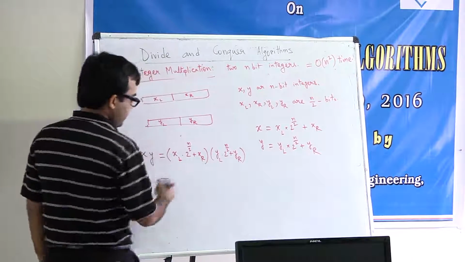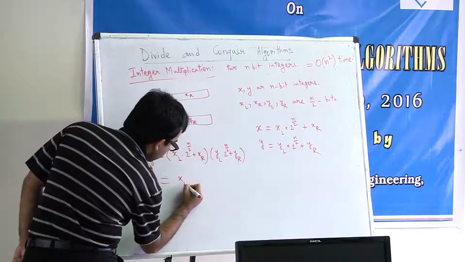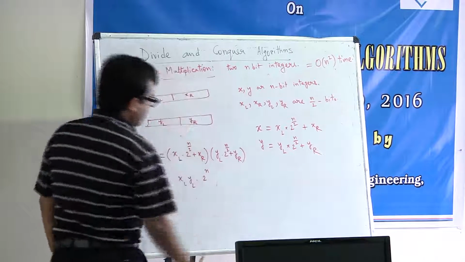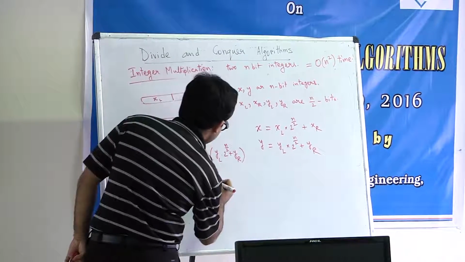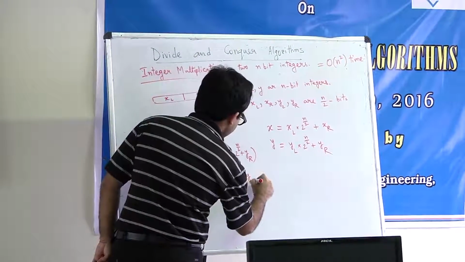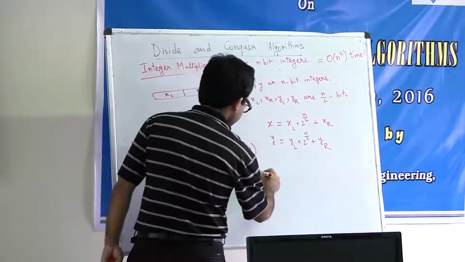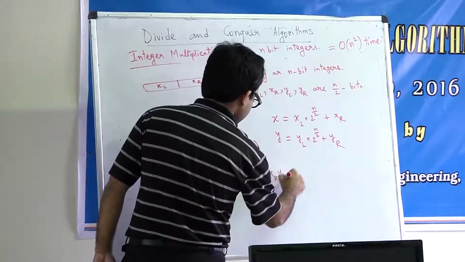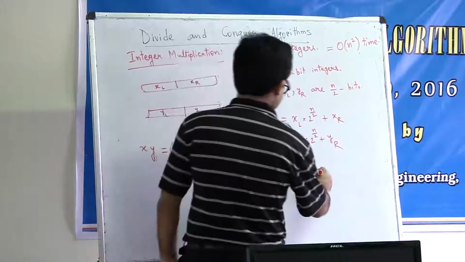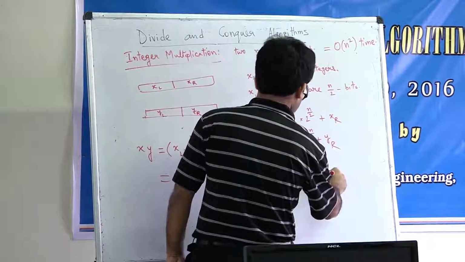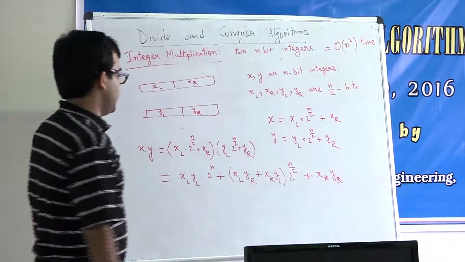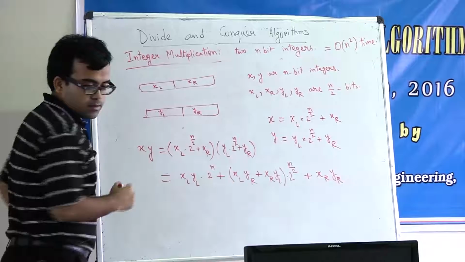What will be xl yl? xl yl times 2 to the power n, plus (xl times yr plus xr times yl) times 2 to the power n by 2, plus xr times yr.